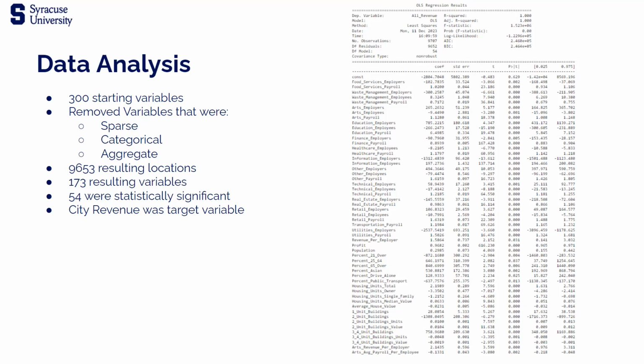After cleaning up the data and removing variables that were sparse, categorical, or aggregated, meaning they were not independent, we ended up with 9,653 locations and 173 variables. 54 of those were statistically correlated to the target variable, which was the city revenue. We didn't necessarily eliminate all the others. We did still find that there could be complex relationships between them, and so we left them in the dataset that we used for the model.